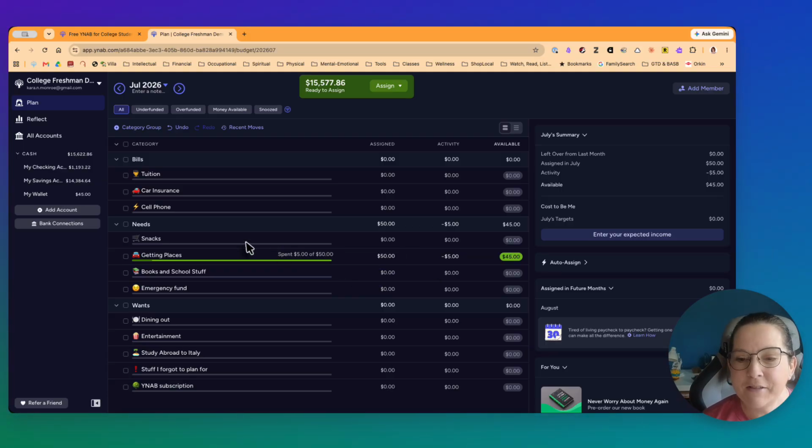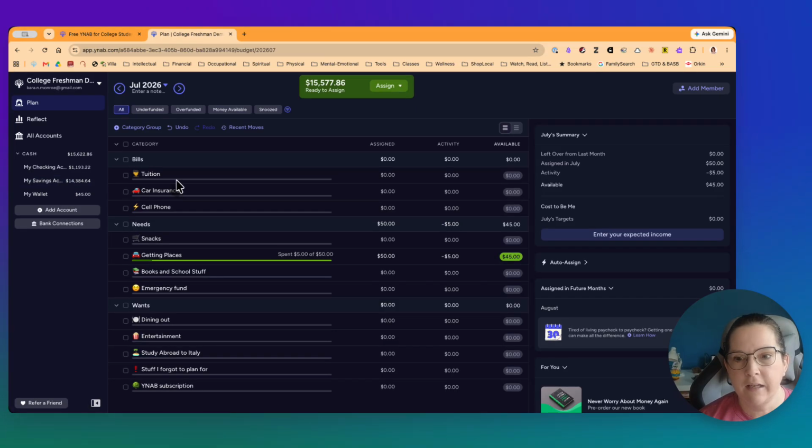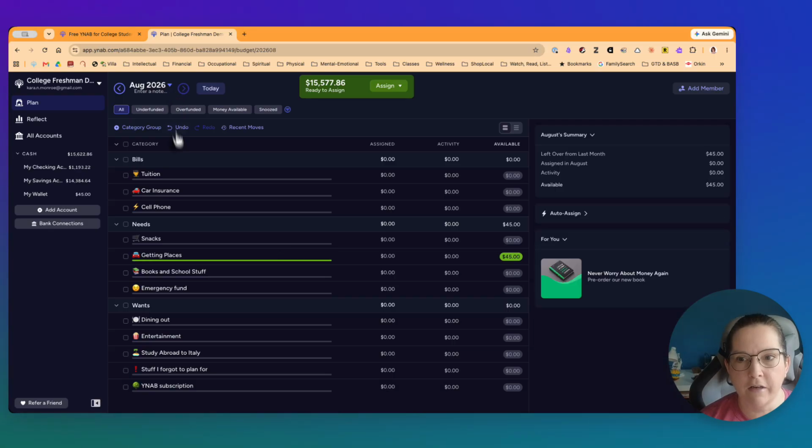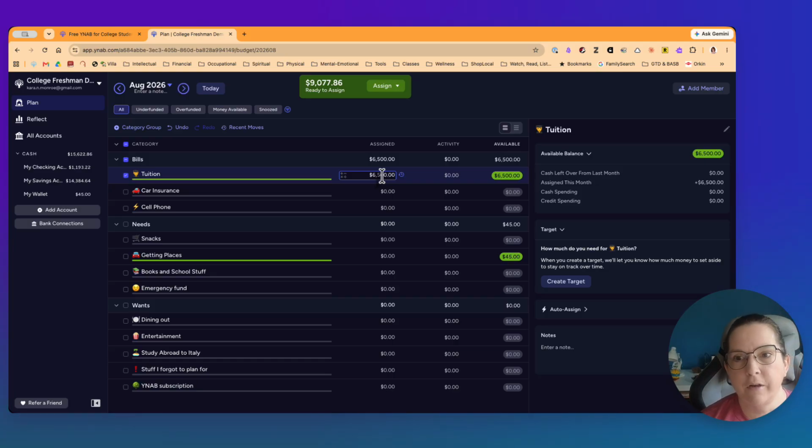All right. So the next thing that this young man is working with is that he receives scholarship dollars, and that's why that savings account balance is high. And so he knows he's going to have to pay his tuition. He's got the money and he wants to assign it. Well, he can actually come out here to a different month. You can just use this little toggle to go out a month, and he can assign his tuition here. And I think he said his tuition was $6,500. So there we go. We can do that.